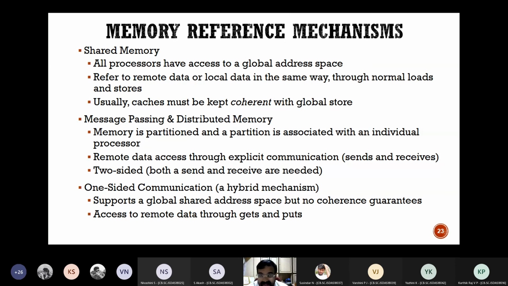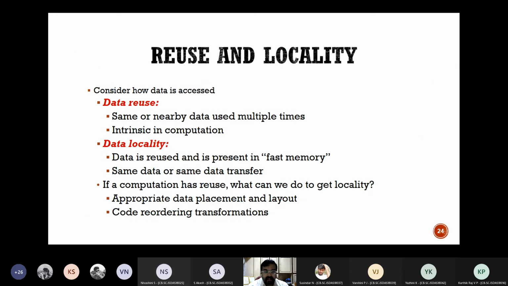You know, get and put is like printf and scanf in C++. So in distributed and parallel computing, we need to consider how the data is accessed, the data reuse and the data locality: where the data is available, whether it is in the cache, whether it is in the hard disk or not.